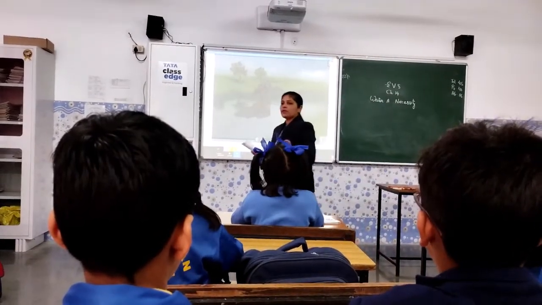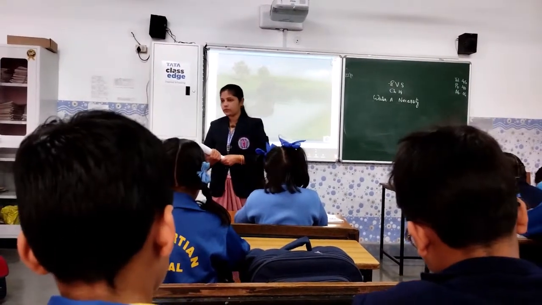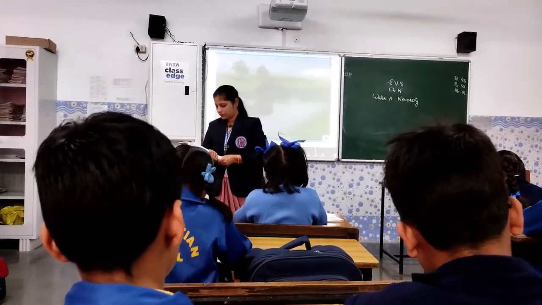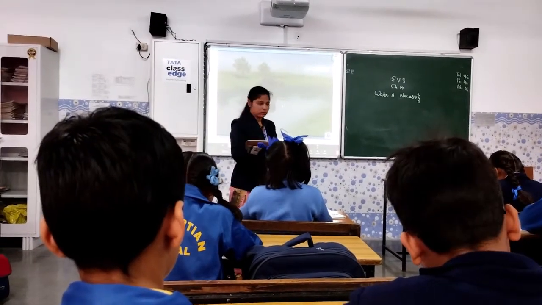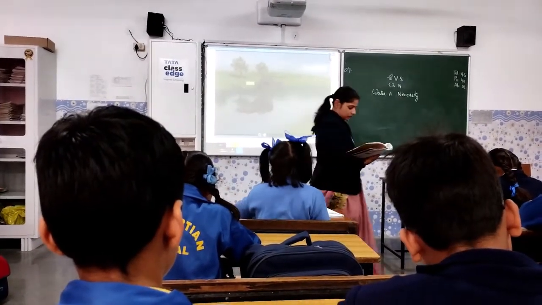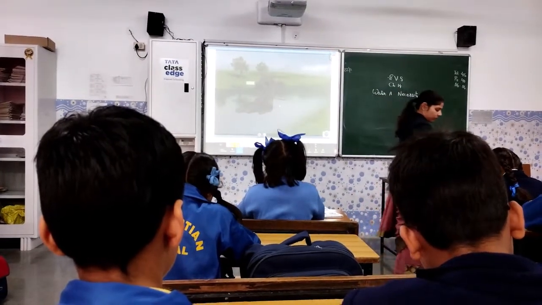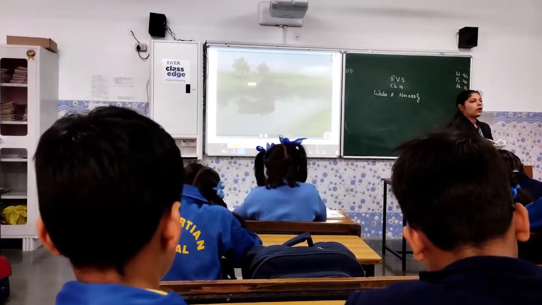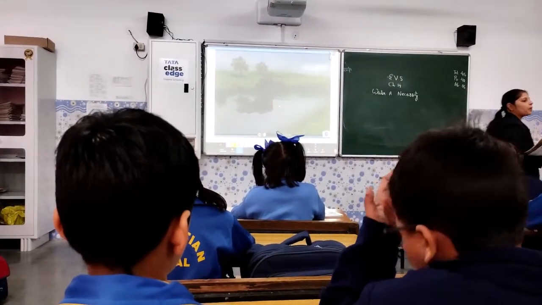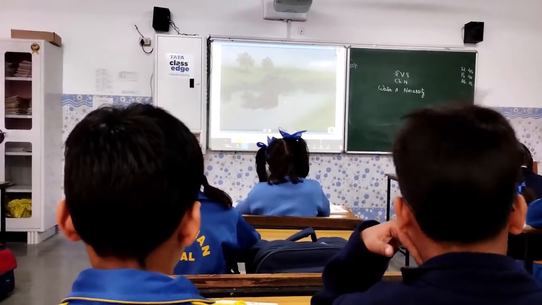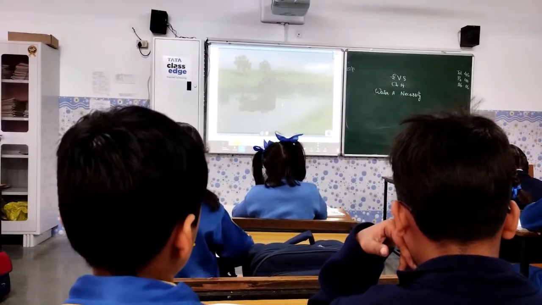Now, at farm, Ashka continue. At the farm, to grow crops, farmers need to water the crops at regular intervals to get a good harvest. Plants would die without water. Now, what does it mean? It means if you are not providing water to the crops, your crops will not grow.